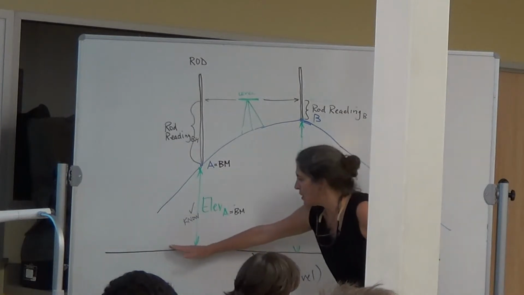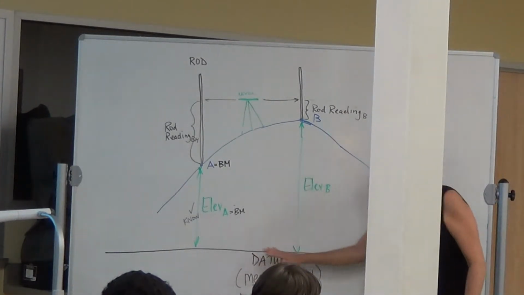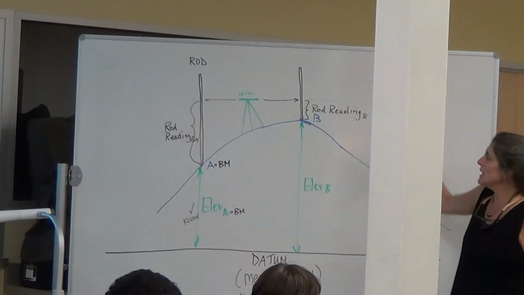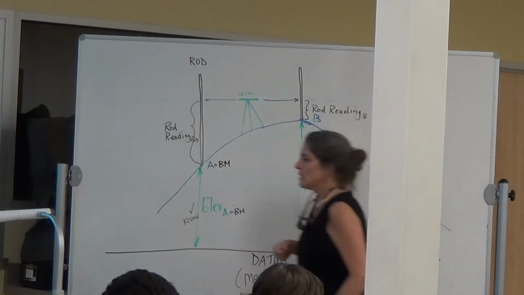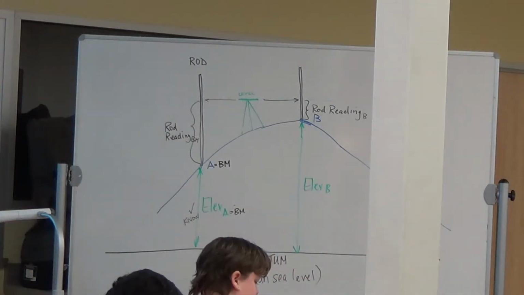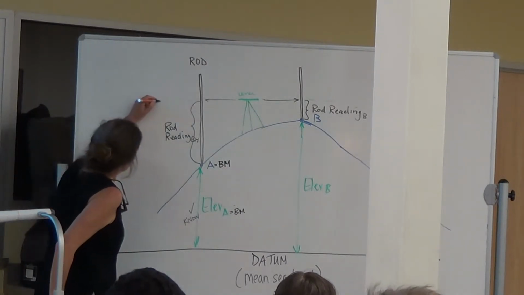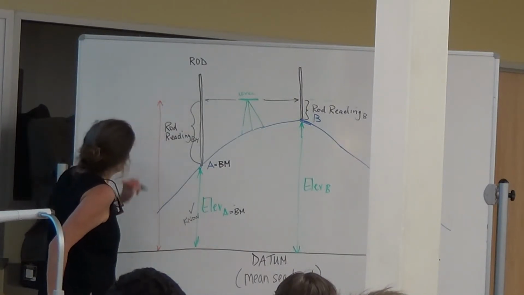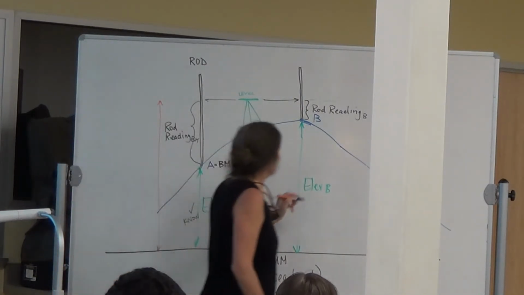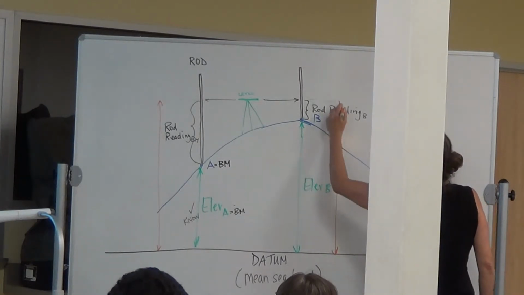So this right here is a horizontal line, right? And what line on here is parallel to this line? The level line, right? So if we know that those two lines are parallel, wouldn't you say that this vertical distance right here is equal to the vertical distance right here? Yes. Aren't they equal? Yes.